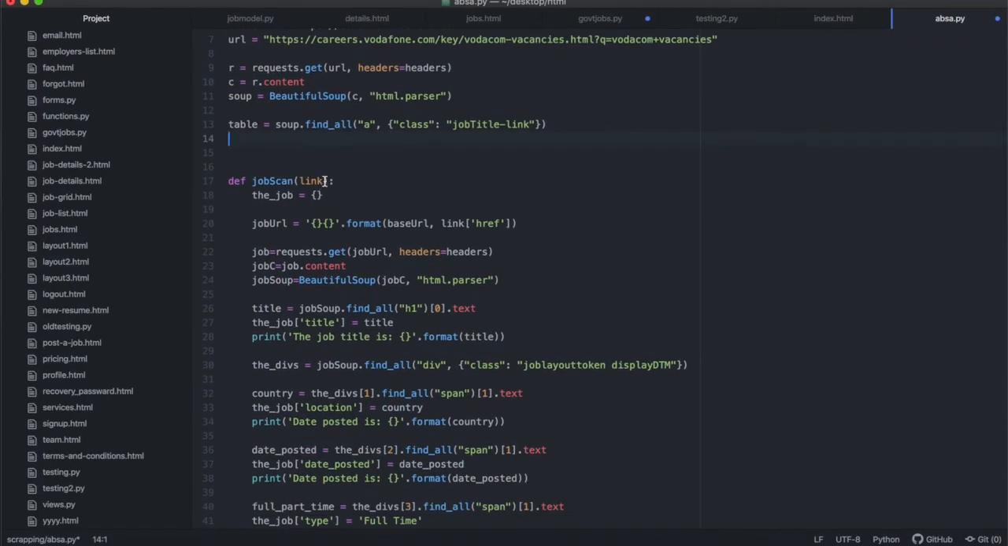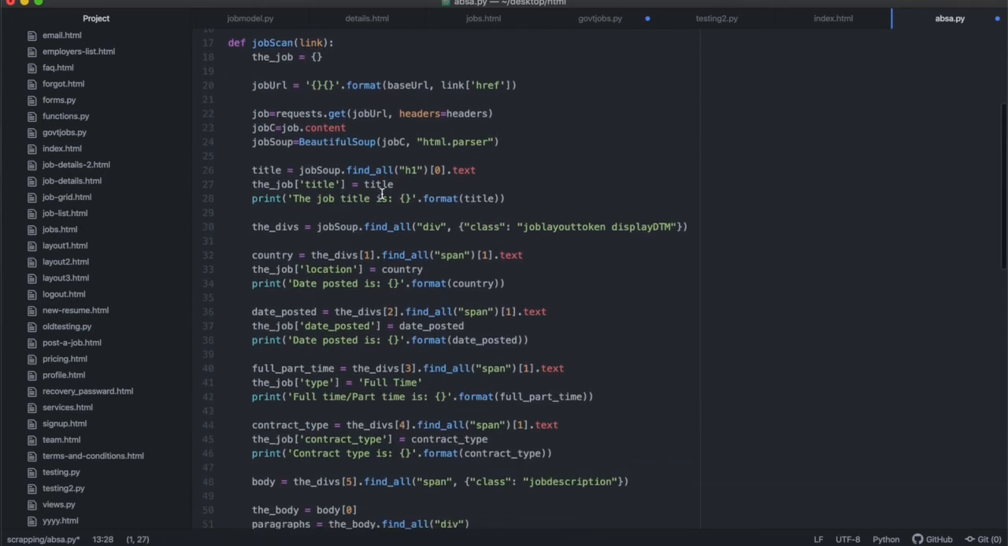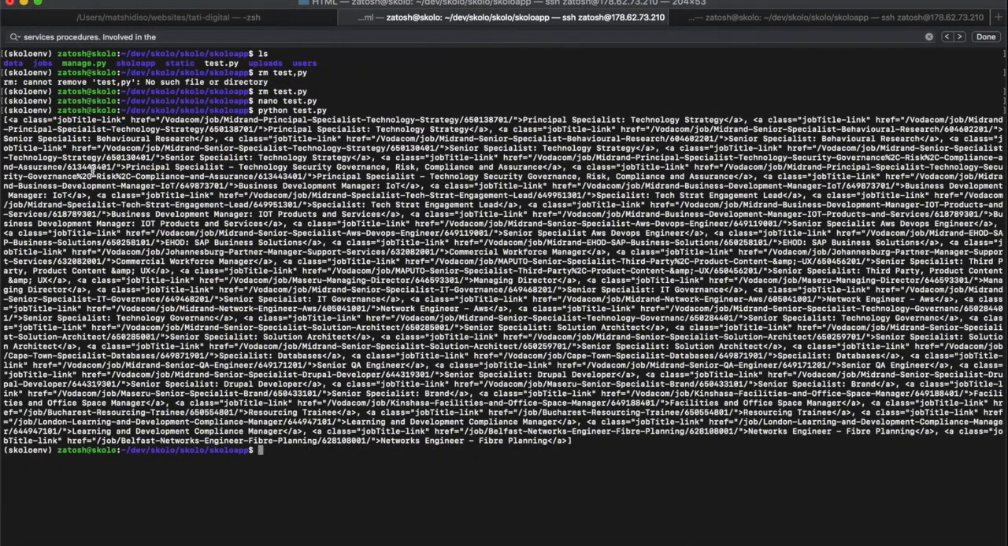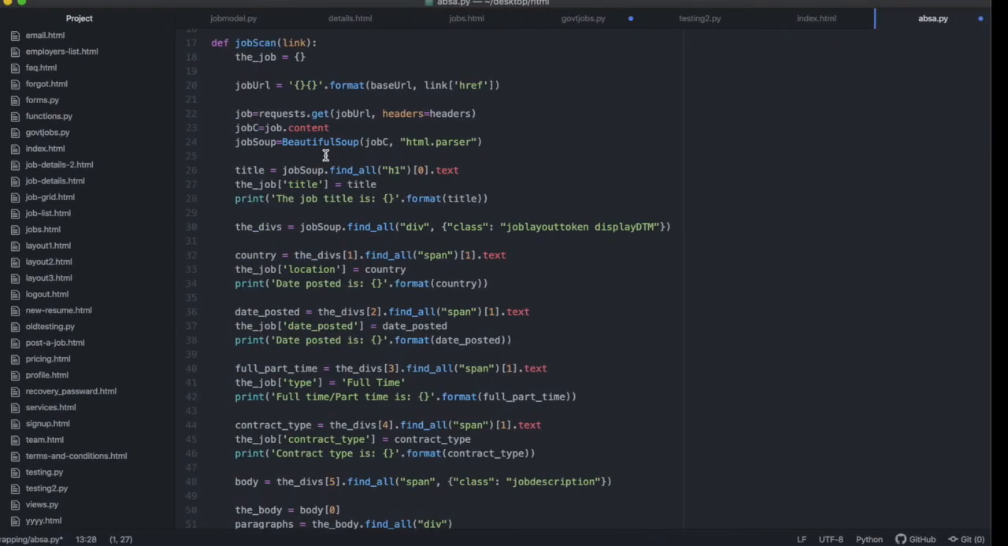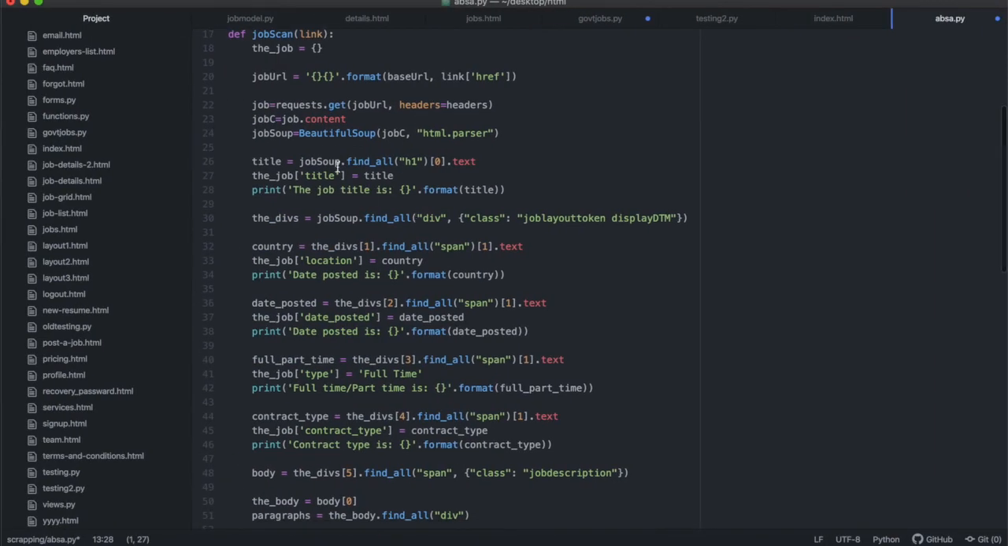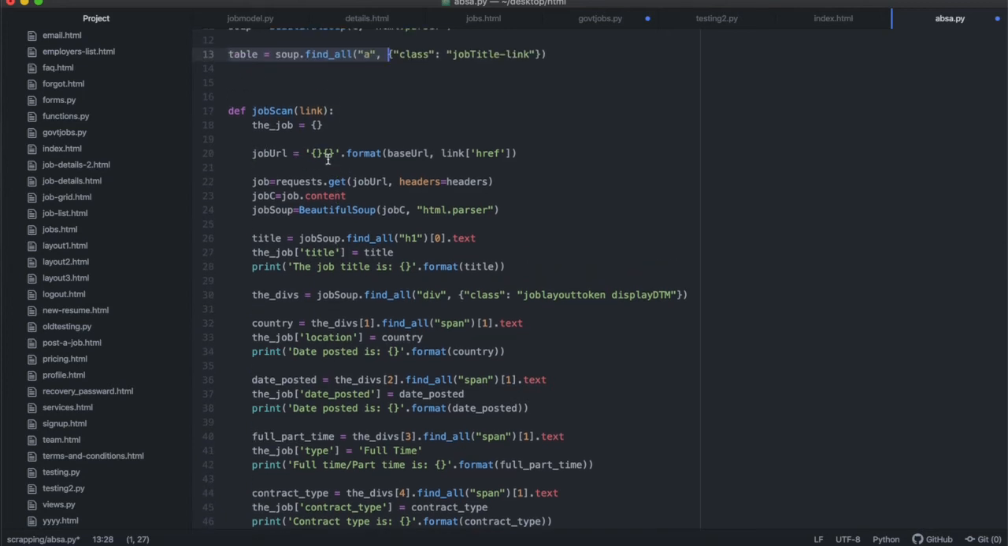Assuming I have a link, the job URL, you'll see the link that we get is going to look like Vodacom senior specialist or whatever. This is the href that we get. You need to append the base URL to the link, and that's what we're doing here. The job URL is going to be the base URL plus the link's href.